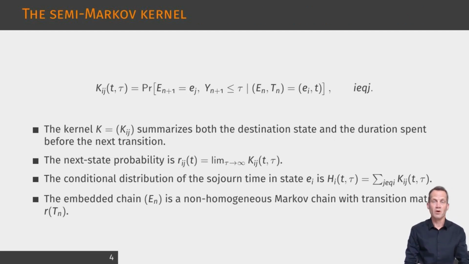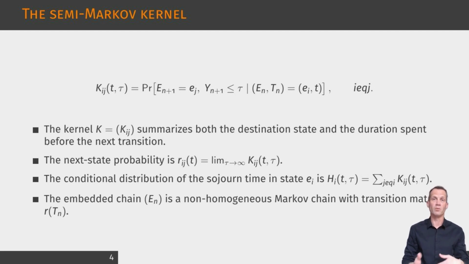The Semi-Markov kernel is the object that summarizes the dynamics of the Markov renewal process. The displayed expression defines, for a transition from one state to another, the joint probability that the next state is a given destination and that the sojourn time in the current state does not exceed a given duration. Thus, the kernel contains two pieces of information at once: the destination of the next transition and the timing of that transition. Taking the limit as the duration tends to infinity gives the probability of the next state, conditional on the current state and on the time at which it was entered.